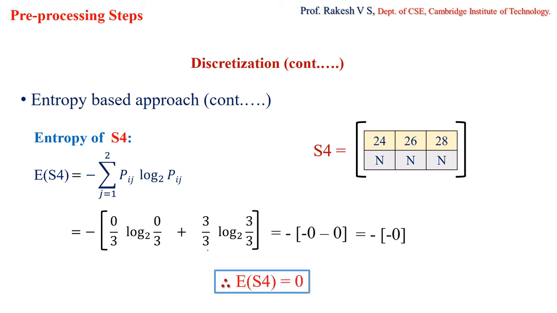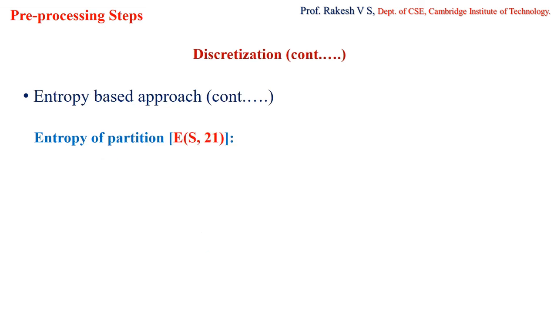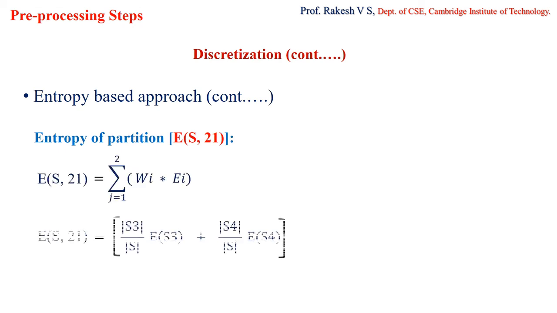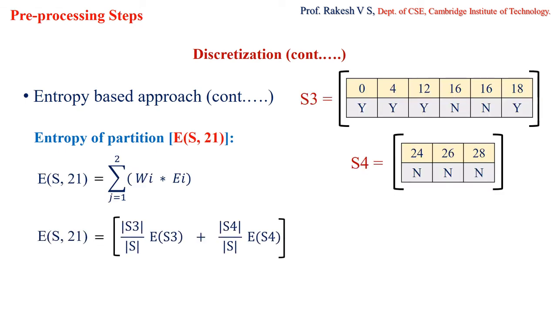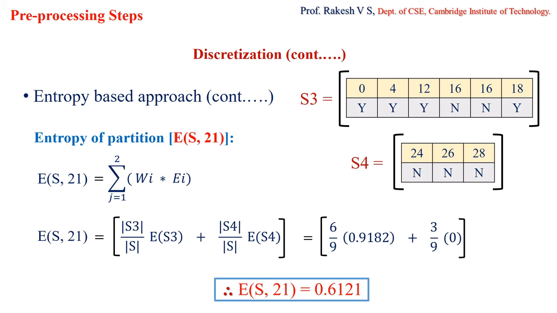Now we have calculated entropy of S3 and entropy of S4. So now you calculate the information gain for the split at 21. So what is the formula? Information gain for the split at 21. First, the entropy for the split at 21 we will find. So we have got it to be 0.6121. This is again a simple calculation.